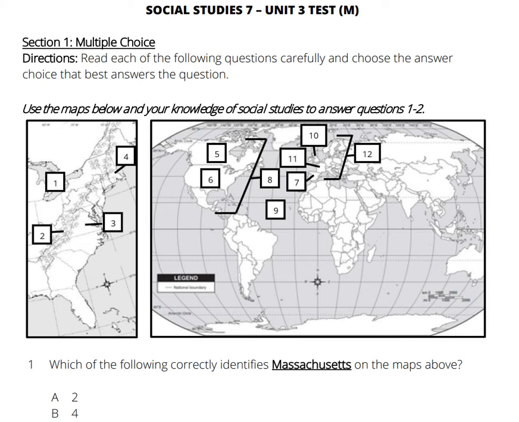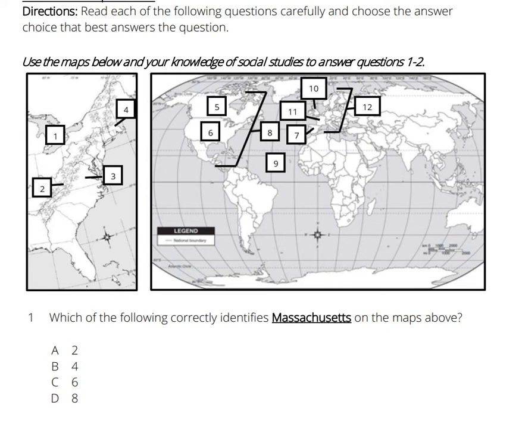Use the maps below in your knowledge of social studies to answer questions 1 through 2. Which of the following correctly identifies Massachusetts on the maps above? A. 2, B. 4, C. 6, D. 8. That's the end of question 1. Pause if you need time to answer the question.